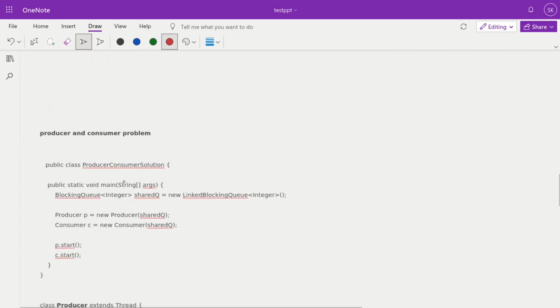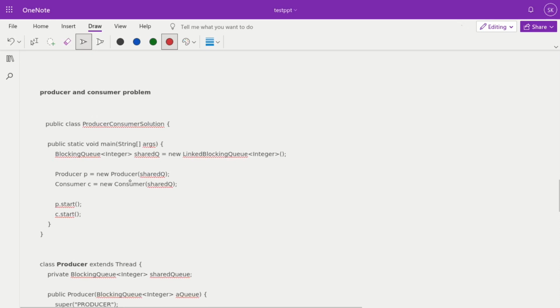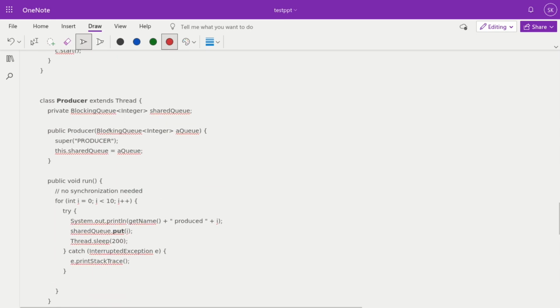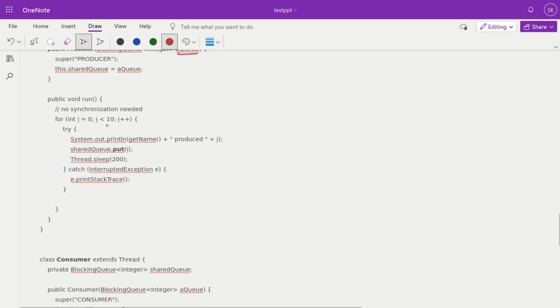Okay, so let's quickly jump over to the producer consumer problem. So first we are defining the producer. In the producer, if you see here, there is one shared queue which gets assigned through object initialization. Means we create a producer object, and in the producer object we are passing one queue, and that queue is initialized in the producer class. And in the run method we are writing here, till the 10th element, add the element with a 200 millisecond interval. So all 10 elements get added into our shared queue.